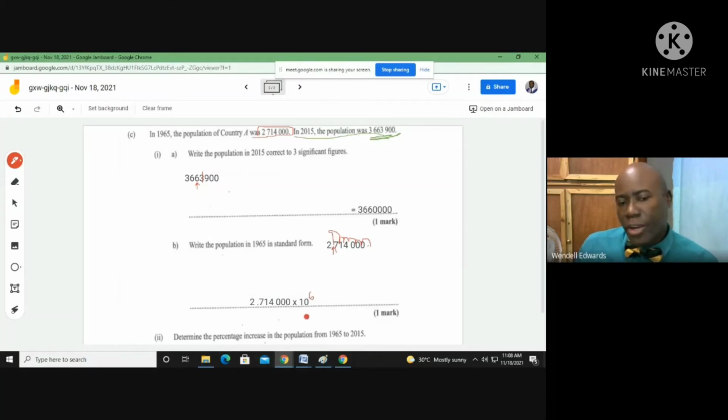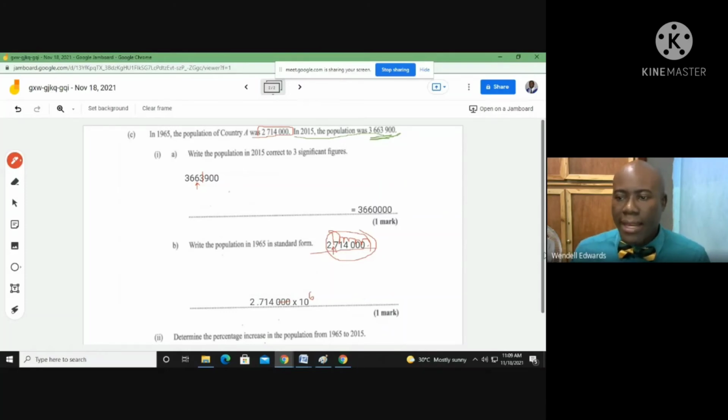So this would have been the thing in standard form. If you don't write the zeros there, that's fine. If you write them there, that is still fine. You don't necessarily need to write them, but basically 2.714 times 10 raised to the power of 6. And this is a positive 6. How do I get the positive 6? Normally, I would say if the original number that you're changing to standard form is a number greater than 1, the power is already positive. When the number is less than 1, like a 0 point something number, that's a negative power. All right, so we could keep that.